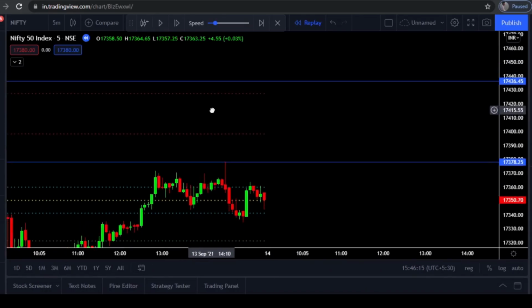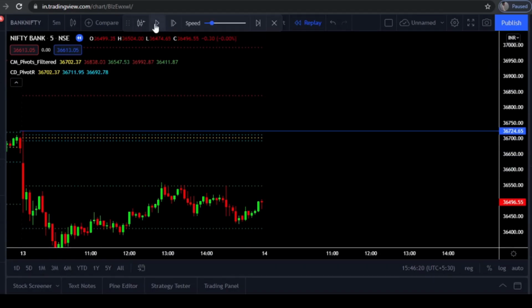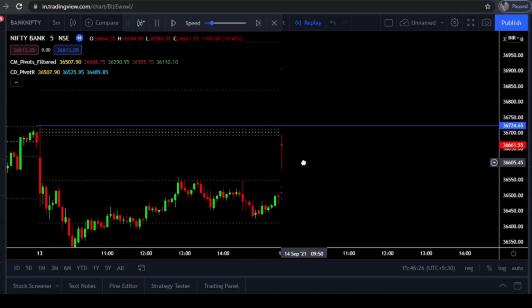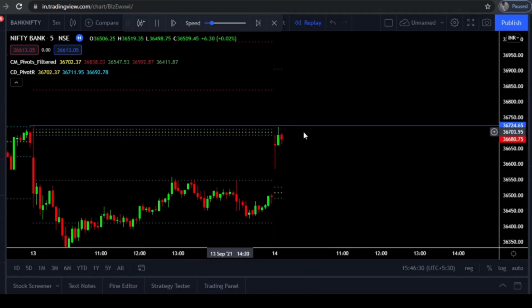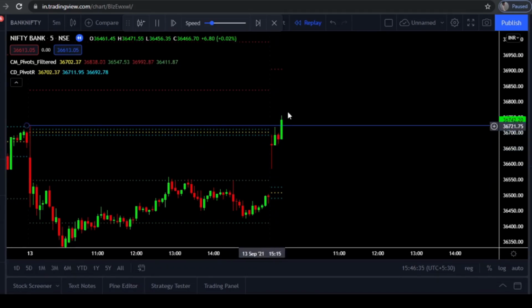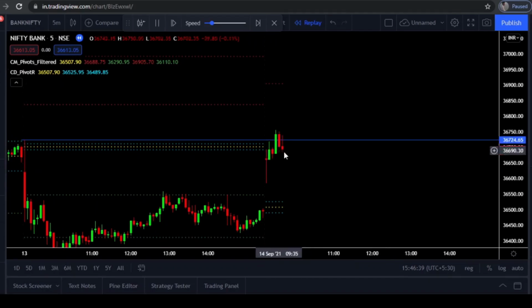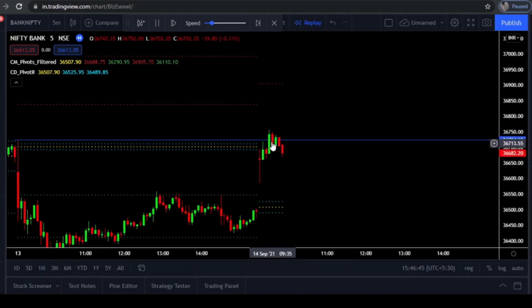Let us see what happened in Bank Nifty first. This is a chart of Bank Nifty. Let me start the replay button. And you can see here the chart has started now. You can see the first candle has been formed. This is how the first candle formed today, and it was facing resistance from the previous day high in Bank Nifty, and after that a red candle formed. After that the previous day high was broken in Bank Nifty. After that a red candle was formed and it took support exactly at the S1 R1 resistance, and it tried to make an upward move but it reversed.